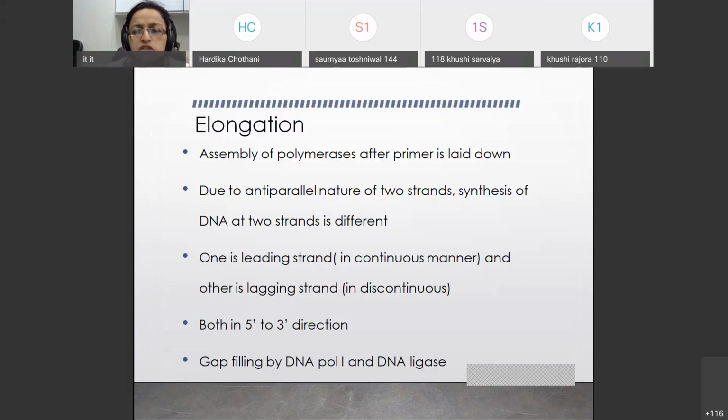Due to anti-parallel nature of the two strands, synthesis of the two strands is different. So this is a very important question: why do you have continuous synthesis of the DNA strand at one end and discontinuous synthesis on the other end? Your answer should be specific, or they can ask what is the basis of producing Okazaki fragments, why you need to produce them in fragments. This is due to the anti-parallel nature of the two strands. One is leading, the other is lagging, but both are in the 5' to 3' direction.